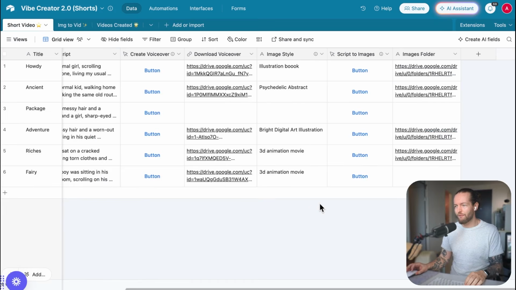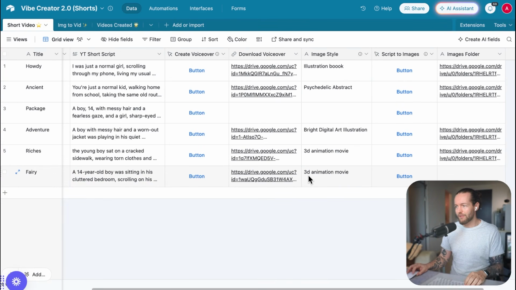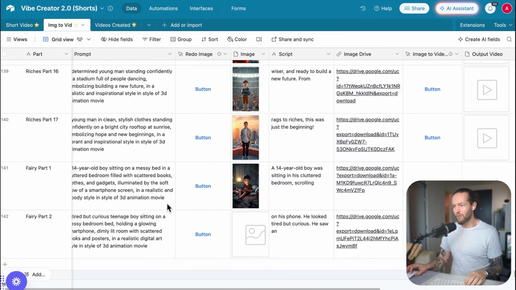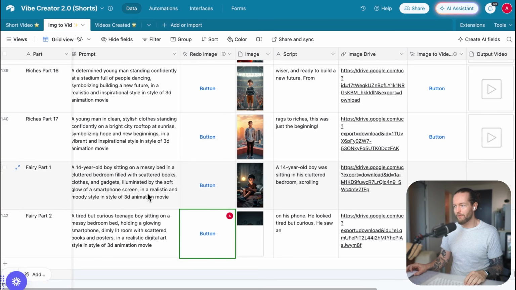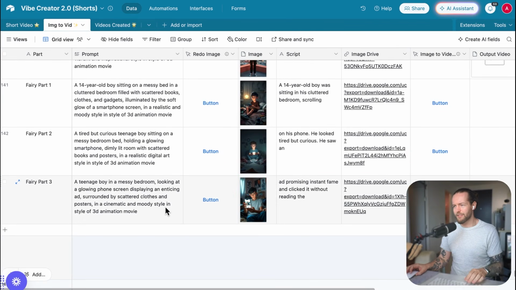Once again, we have the fairy story here. That is some sort of fairy story. I have the 3D animation movie style, and if I click on this button right here, again, we're going to run through the Flux Schnell model. You'll see it get updated right here with Fairy Part 1, Fairy Part 2, number 3, and yeah, just let's time lapse this.